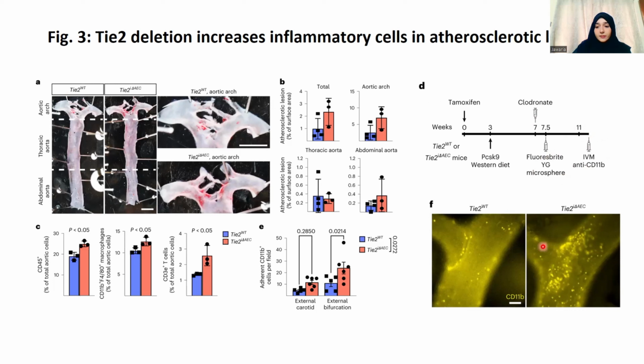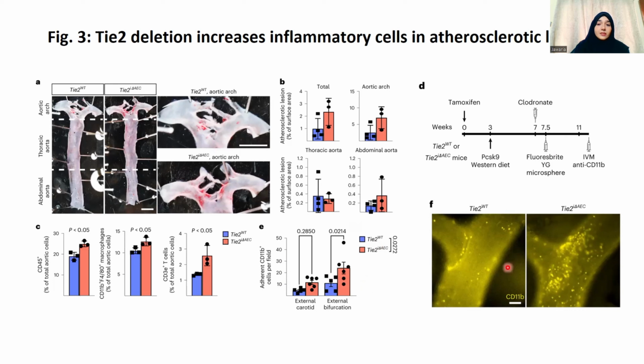Here we can see that there is an increase in myeloid cell adhesion to the external bifurcation area of the aorta in the mice where the Tie2 is deleted, and this is the quantified data, which is again suggesting the same thing, that in this area where the Tie2 is deleted, there is more adherence of the myeloid cells as compared to the wild type.